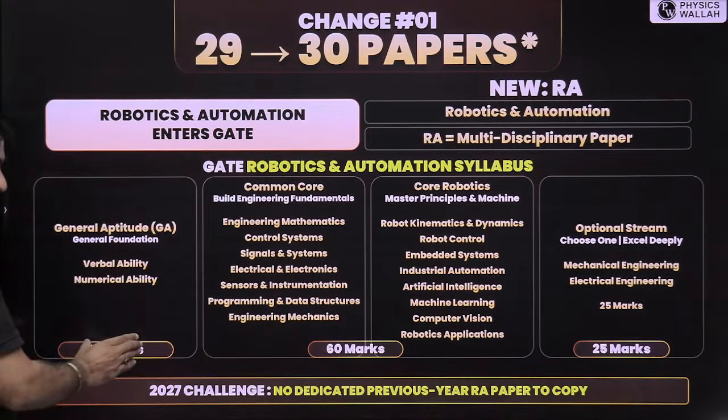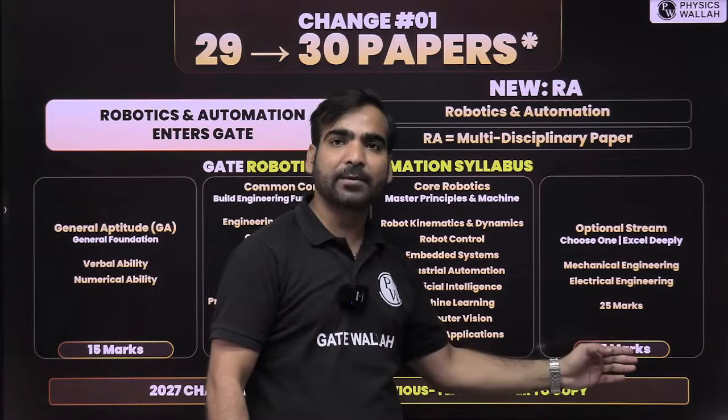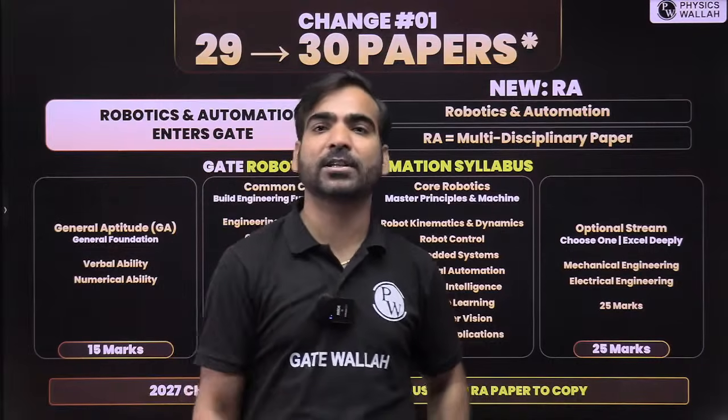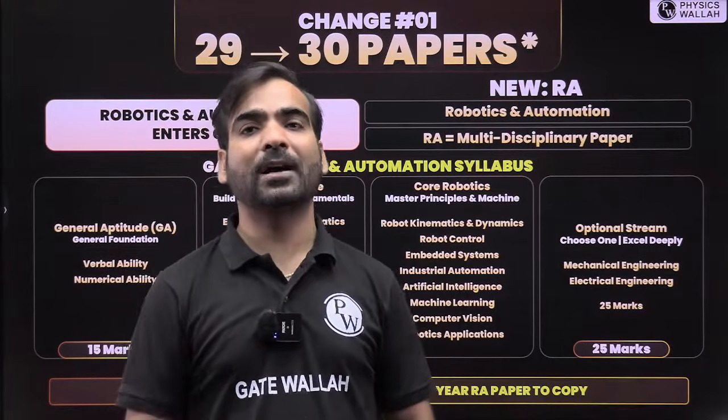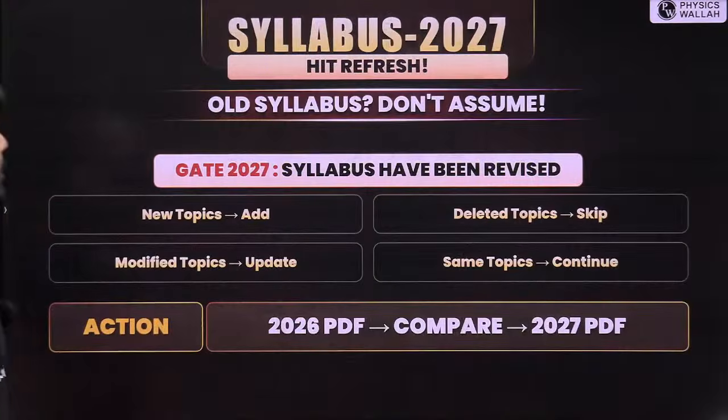30 plus 45 is 30 plus 15 is 45. And from here, if it is taking any one, and then out of 25 they are scoring 15 marks, then they are reaching up to 60, and that will be very good marks in this paper. Okay, so this is one of the changes in the GATE 2027.